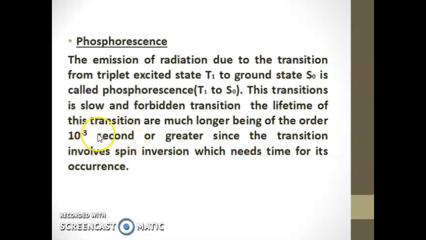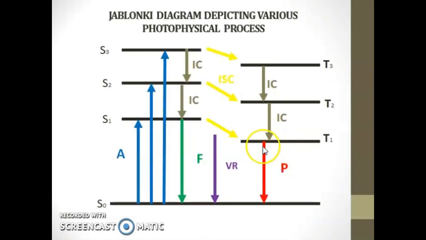That is the time for this transition, which is much longer. There is a time lag for this transition. Why is it so? Due to spin inversion. It involves spin inversion, which needs time for its occurrence. Okay. Here you can see that from T1 to S0, which is phosphorescence.